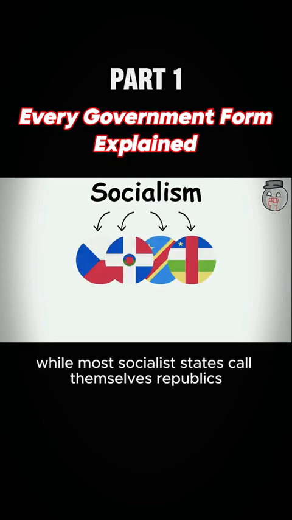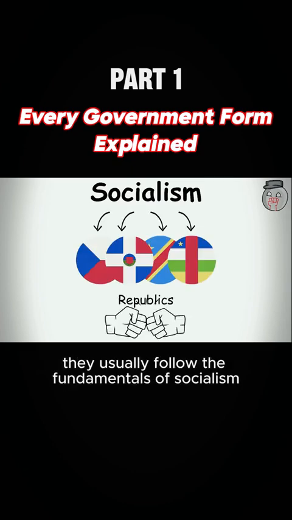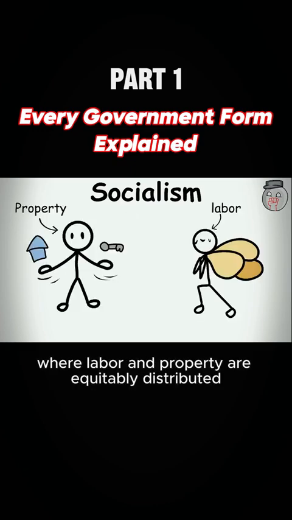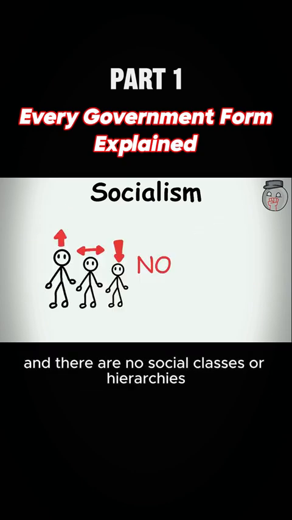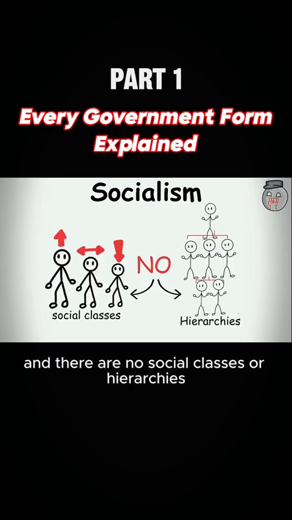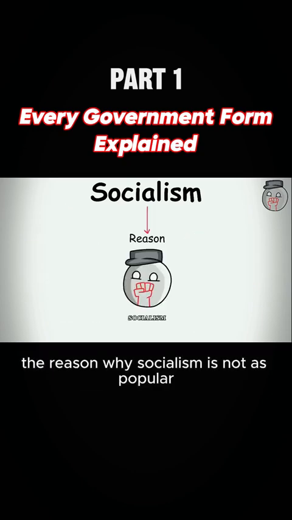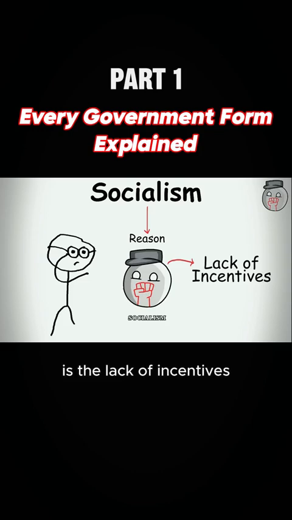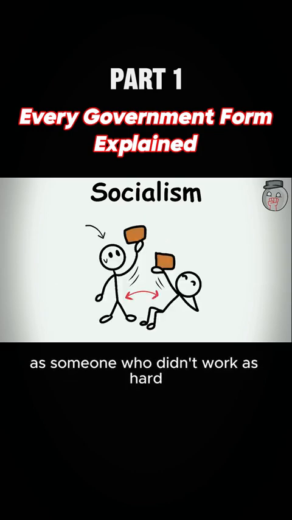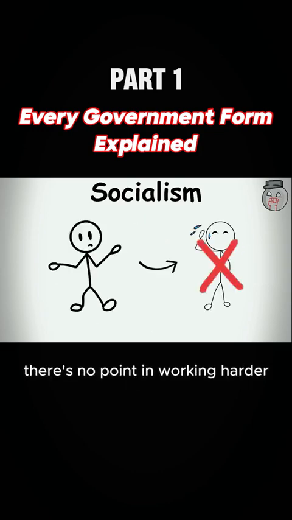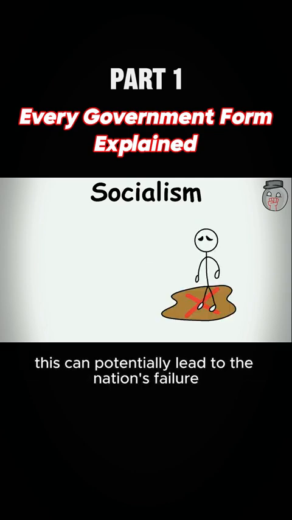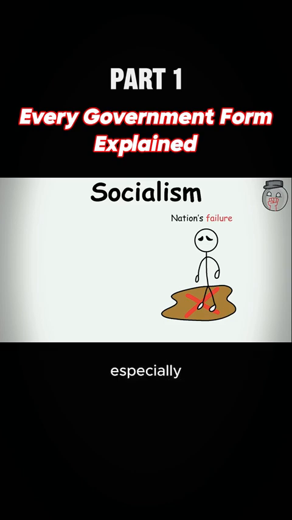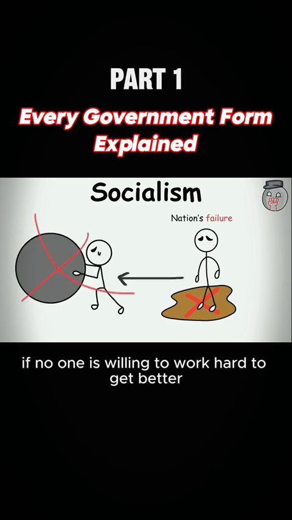While most socialist states call themselves republics, they usually follow the fundamentals of socialism, where labor and property are equitably distributed and there are no social classes or hierarchies. The reason why socialism is not as popular as some forms of government is the lack of incentives. If someone gets the same resources as someone who didn't work as hard, there's no point in working harder. This can potentially lead to the nation's failure, especially if no one is willing to work hard to get better